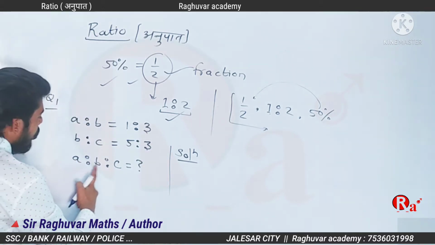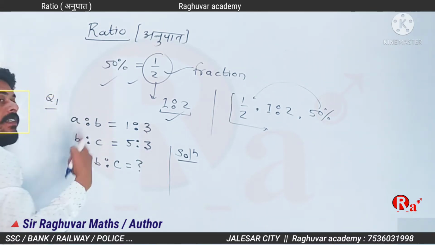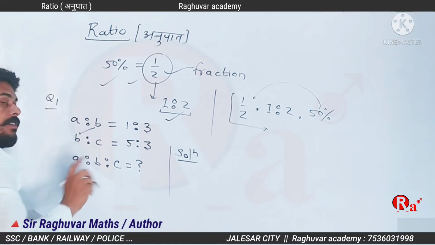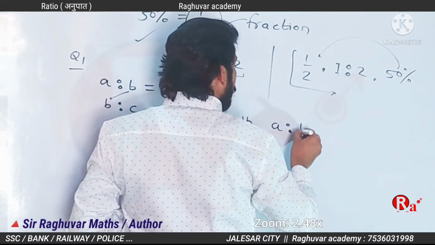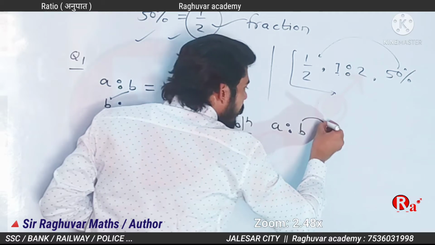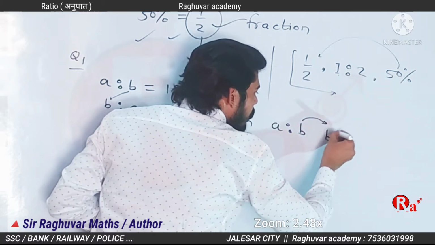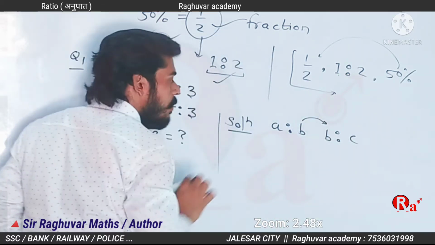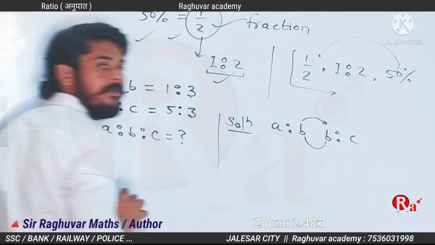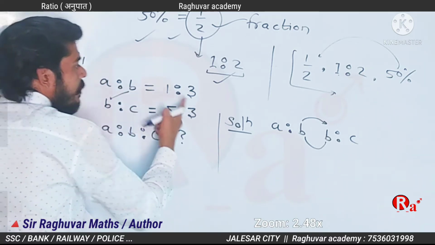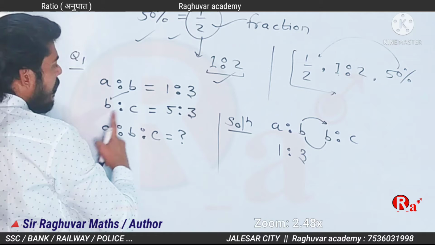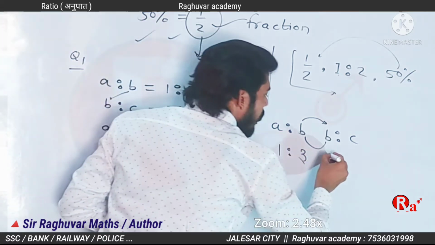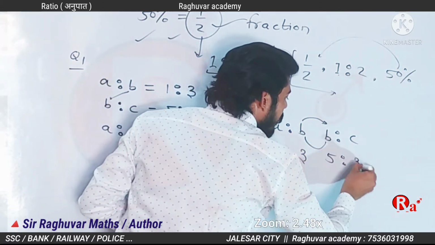In A ratio B ratio C, the B is definitely the same. A ratio B is 1:3 and B ratio C is 5:3.